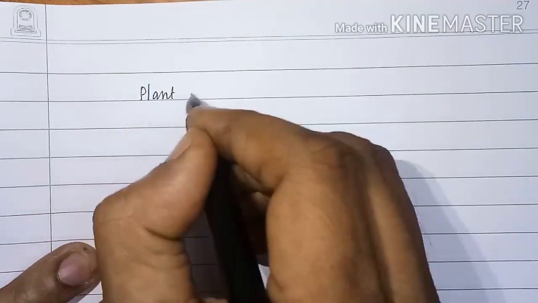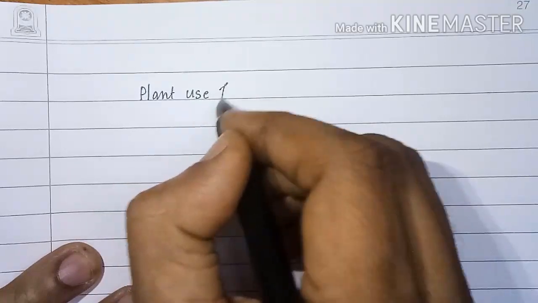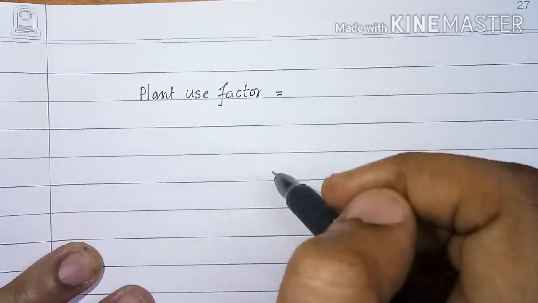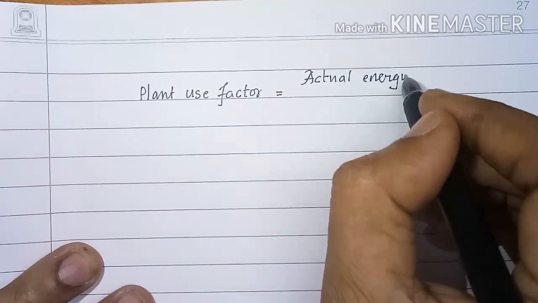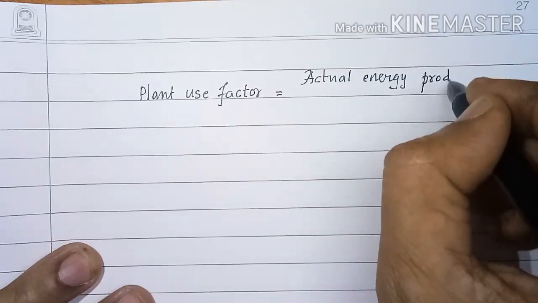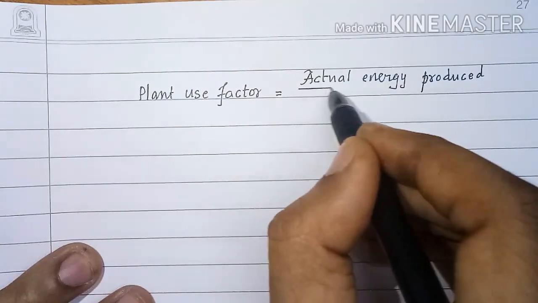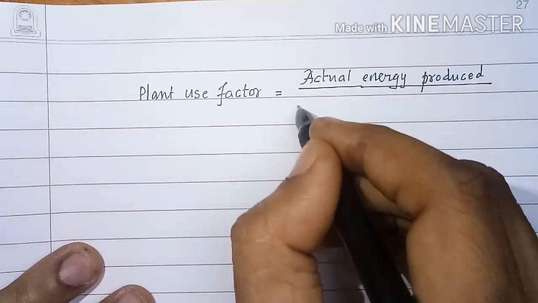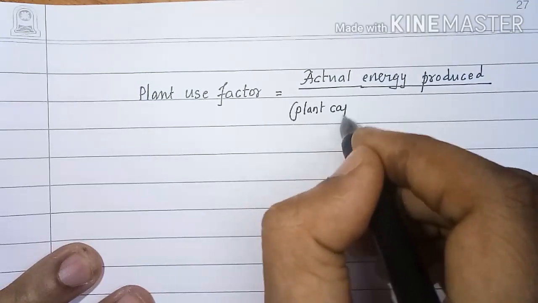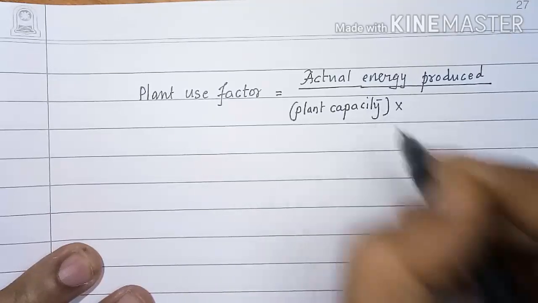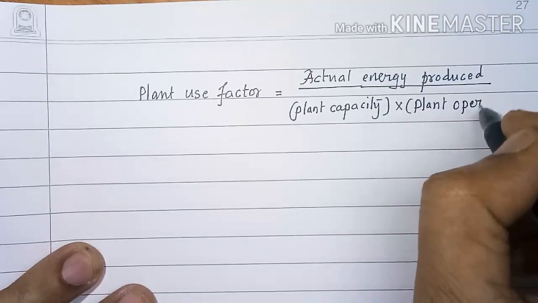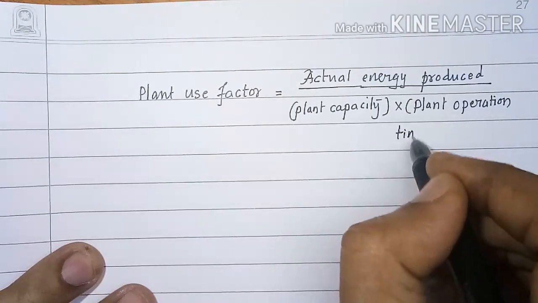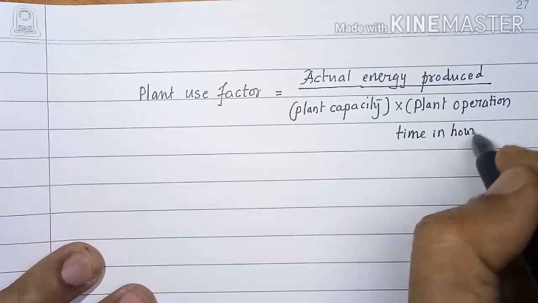Mathematically, plant use factor is equal to actual energy produced divided by plant capacity into plant operation time in hours.